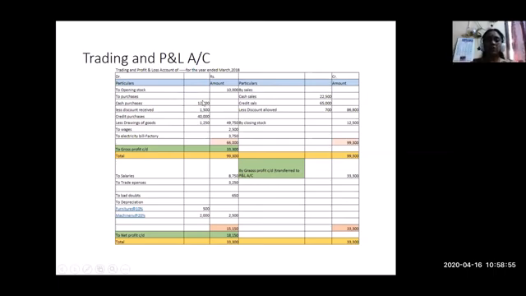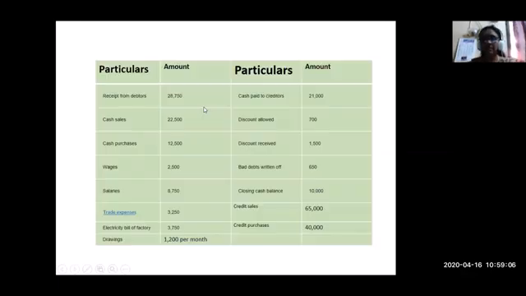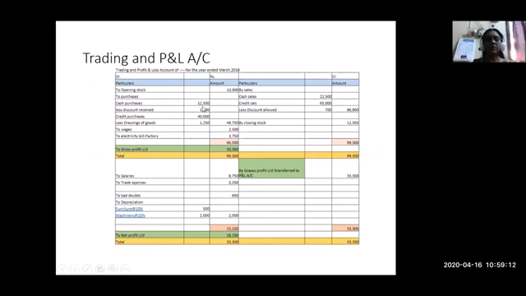Cash purchase is 12,500 and discount received is 1,500, which is also given in the table in the problem as cash discount received. Credit purchases is 40,000 less drawing of goods for personal use by the proprietor, that is 1,250. If you deduct this amount from all these purchases, we come to the final amount of 49,750. Next one, wages, that is 2,500 given in the problem.